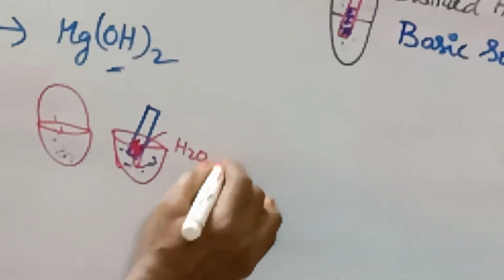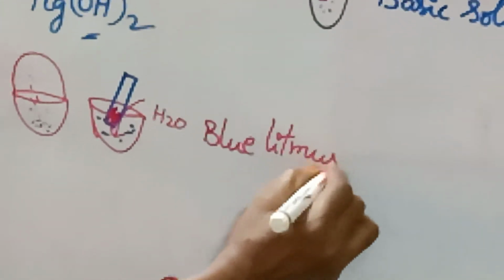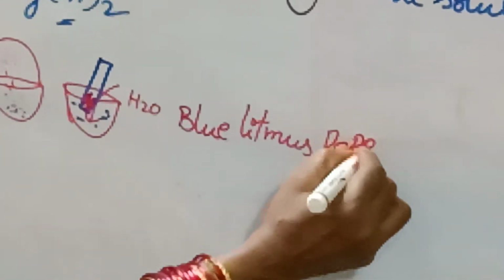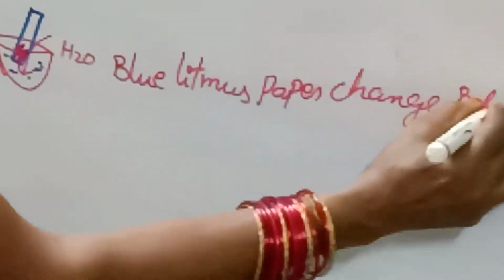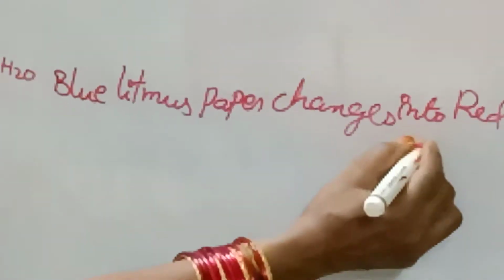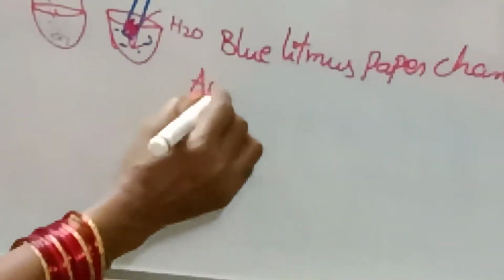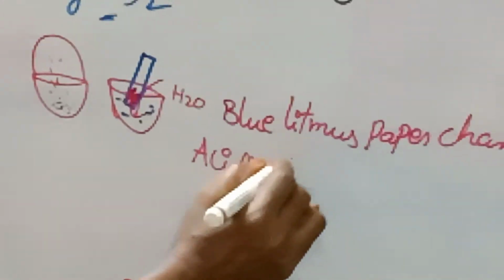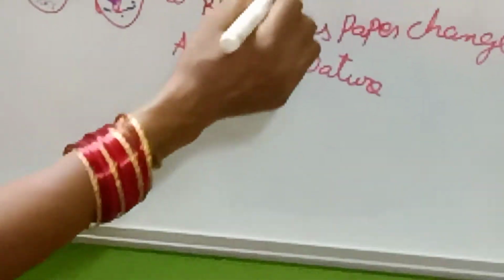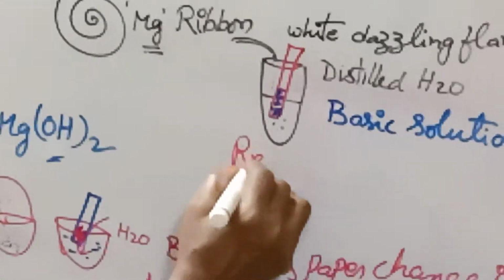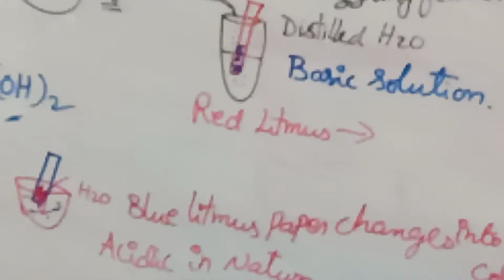Blue litmus changes into red color because it is acidic in nature. In the above reaction, red litmus changes into blue color.